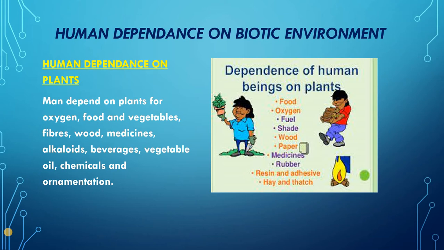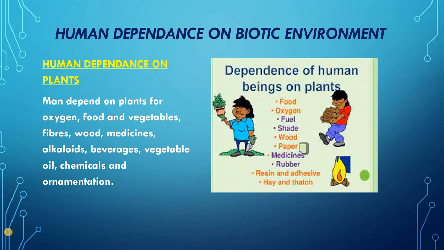Now, human dependence on biotic environment. Now we know that all the living things of the environment together constitute the biotic environment. Man is the largest consumer on the earth. He takes away most of the things of the natural environment and uses them for his living and development. Now let us see how he is dependent on the biotic environment, that is on plants, animals and other microorganisms. Basically our today's topic is human dependence on plants, right?